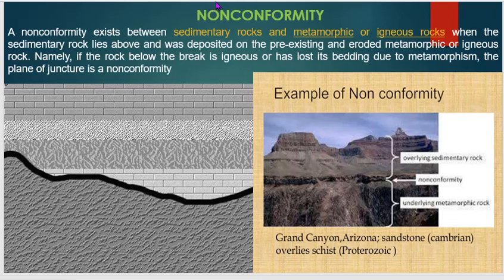So the next type is your non-conformity. The non-conformity is an unconformity where the rock types of older and younger beds are different. It is commonly applied to a structure in which the older formation, made of essentially plutonic rocks, is overlain unconformably by sedimentary rocks or lava flows. The essential concept is that prolonged erosion must have occurred to expose the intrusive before burial. It is not of any tectonic significance.